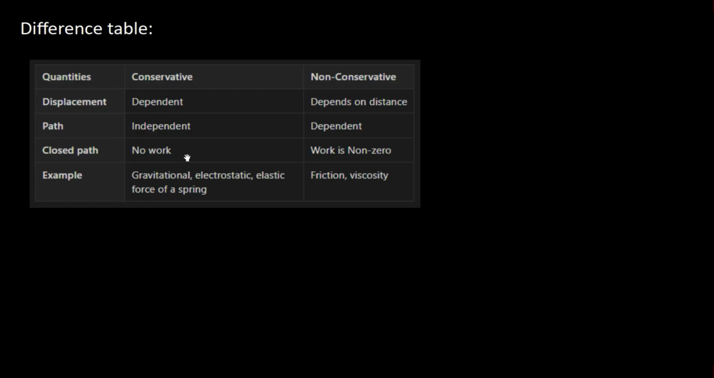In a closed path, the conservative force gives us no work. Non-conservative force gives us non-zero work. Work is non-zero, sorry, my bad. Examples of non-conservative force are friction, viscosity, and all of that. There are quite a few points that we'll be discovering, but I'll give you a rough idea.